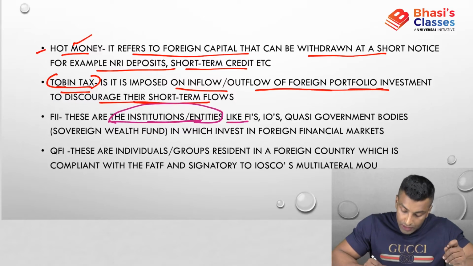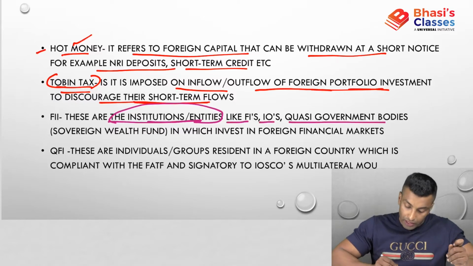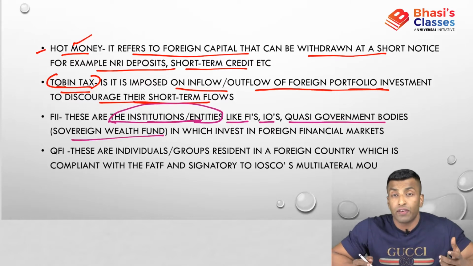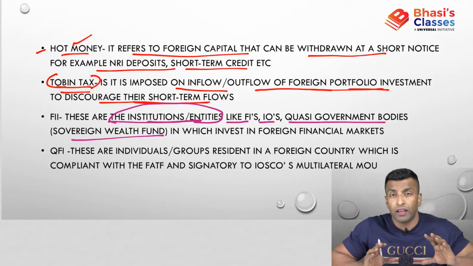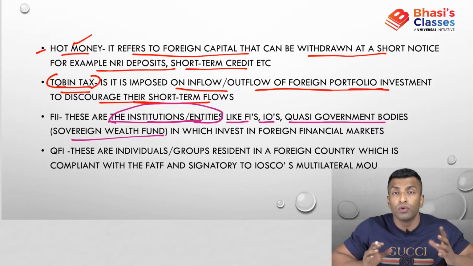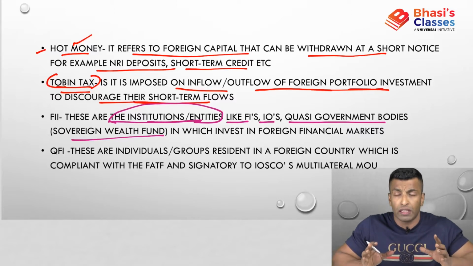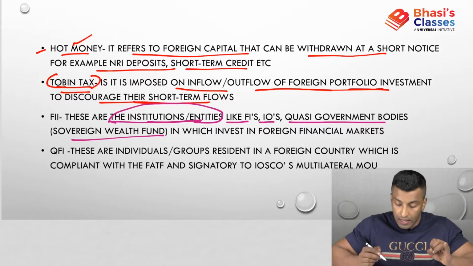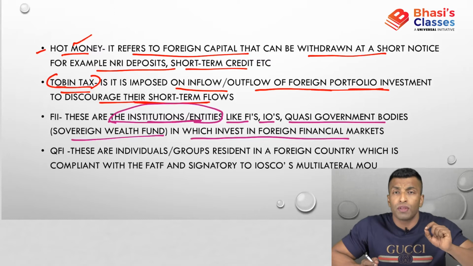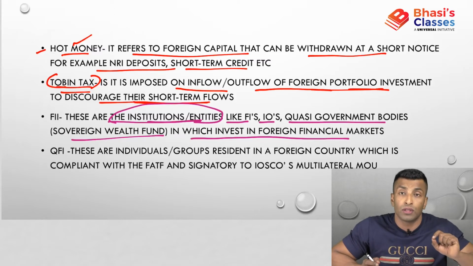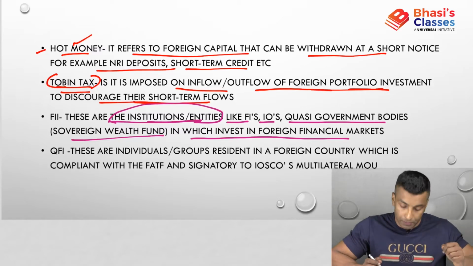Like financial institutions, international organizations, quasi-government bodies, sovereign wealth funds. China has a huge sovereign wealth fund, and they have maintained it from their excess forex reserve. They have a huge forex reserve, and a part of it they have kept as their sovereign wealth fund, which they use to invest in foreign financial markets. And if you see, most of the bonds of the US are actually bought by China through their sovereign wealth fund. So half of American debt is actually owed to China.